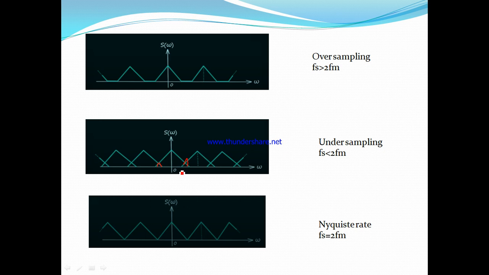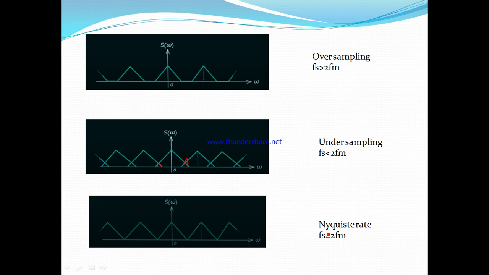Finally, when you recover the original signal from the sampled signal, due to this overlapping there will be some distortion in the signal. We call this distortion the aliasing effect. Due to that distortion, we have some problems in the signals, and in audios and videos it will cause some disturbance.